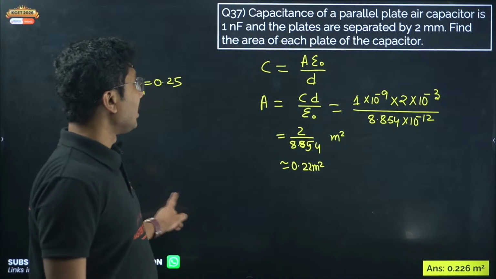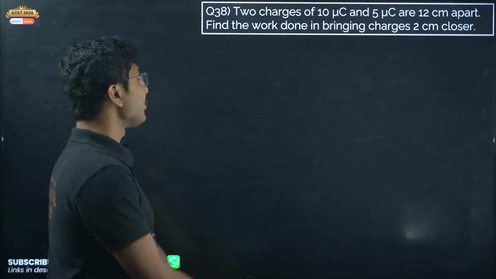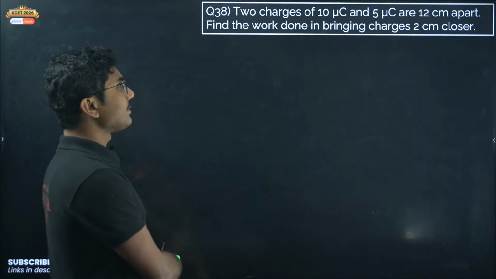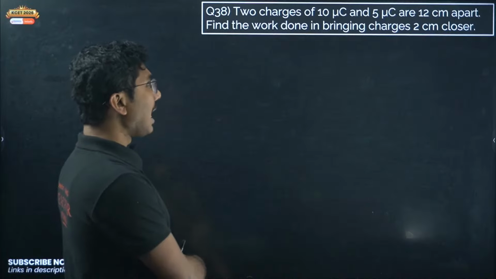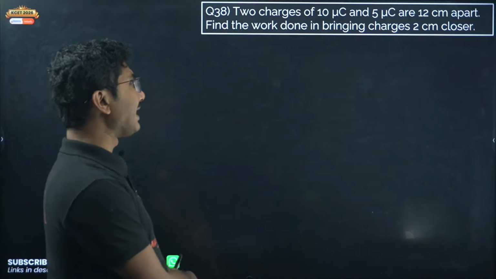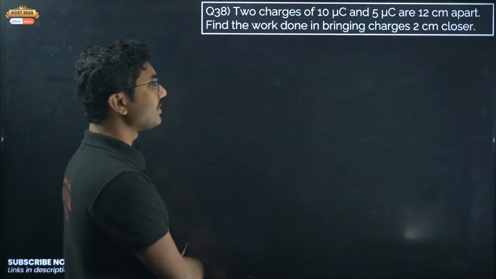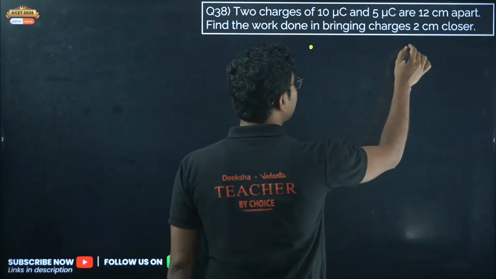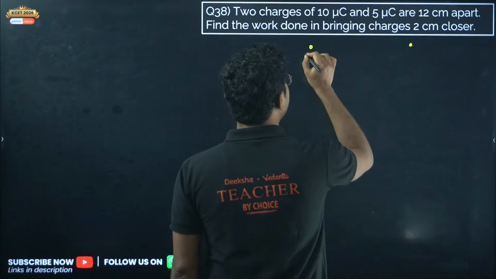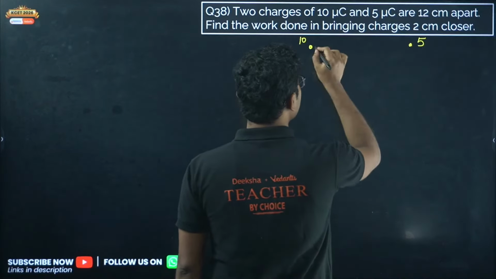Fine. Now next question. This is again one of the common questions. Two charges of 10 microcoulomb and 5 microcoulomb are 12 centimeter apart. Find the work done in bringing the charges 2 centimeter closer. So here we have two charges, 10 and 5, both in microcoulombs.